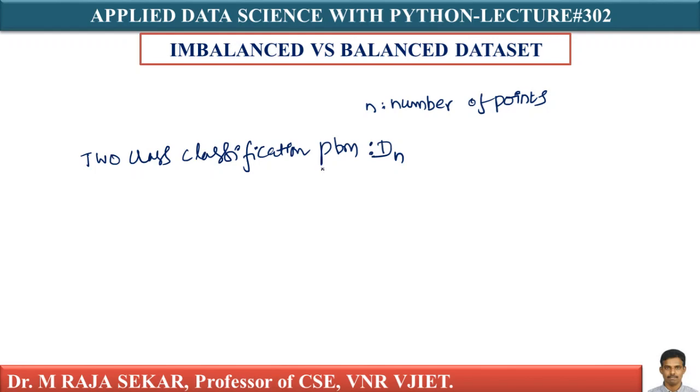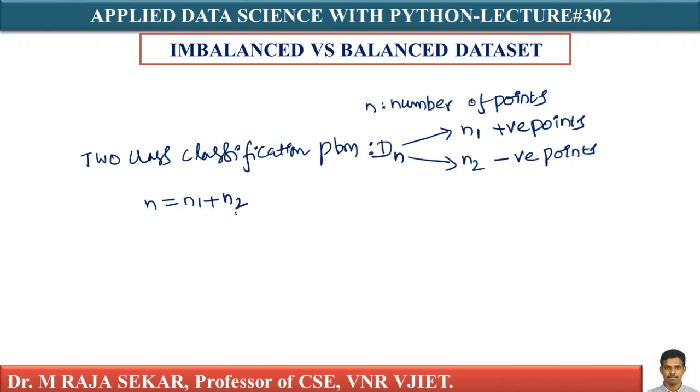Of these n points, let's say n1 is the number of positive points and n2 is the number of negative points. There are two classes, right? Such that the condition is n equal to n1 plus n2.